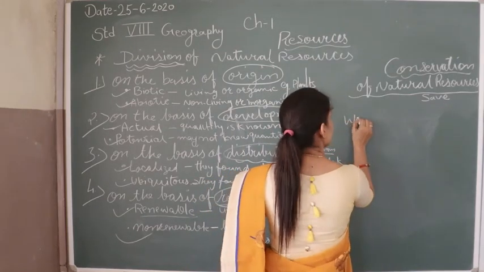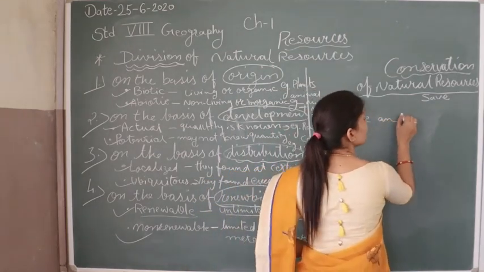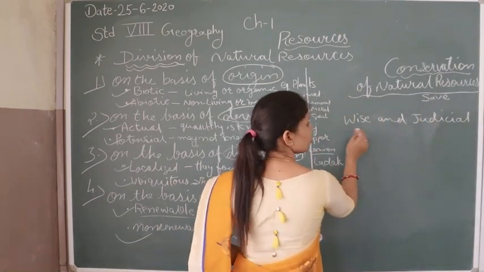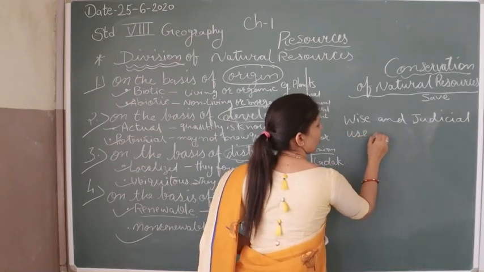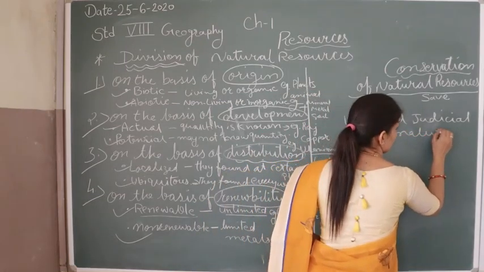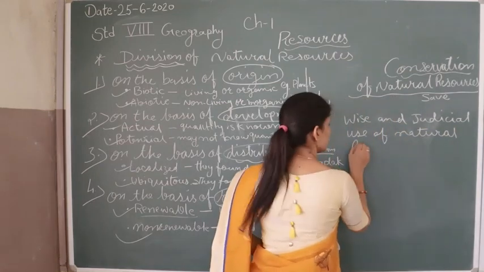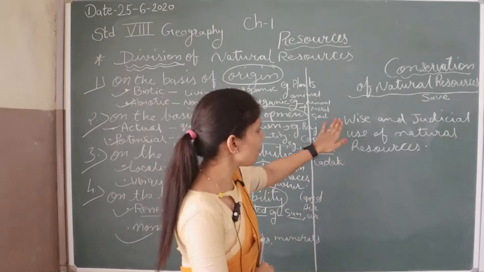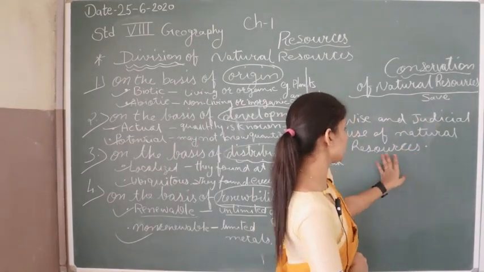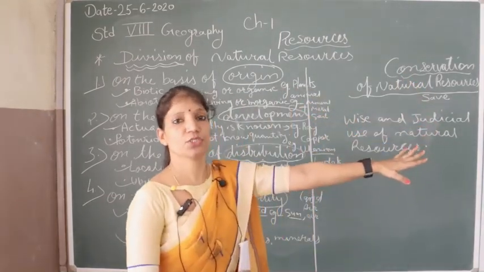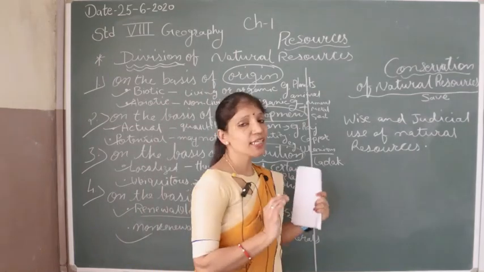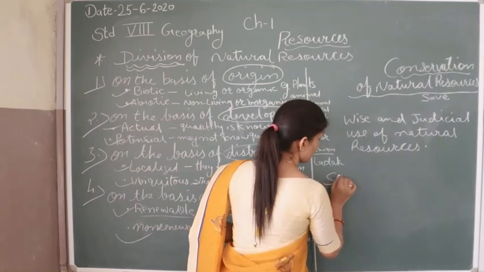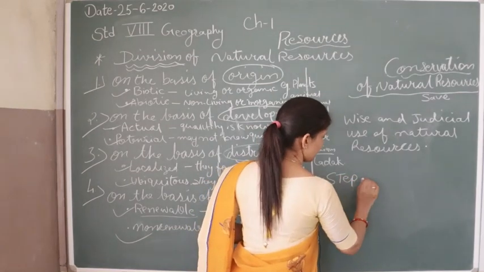Conservation means the wise and judicial use of natural resources. This is the definition. Wise and judicial use of the natural resources is our conservation of the natural resources. We should make proper planning to use our resources. For that, some steps should be taken.